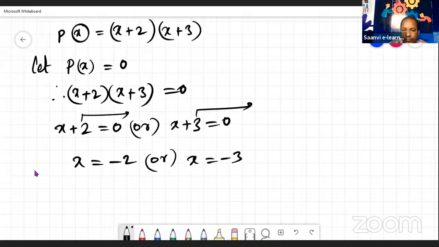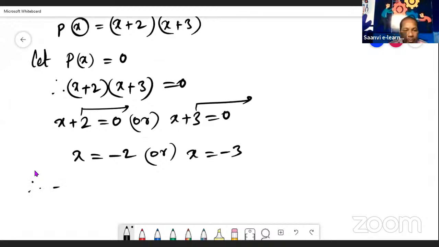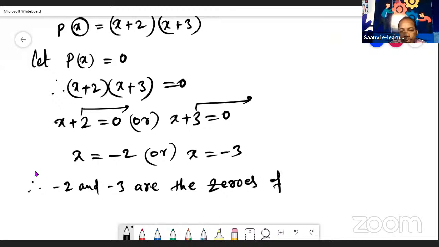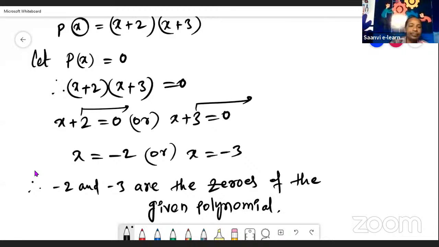So therefore, minus 2 and minus 3 are the zeros of the given polynomial. Okay, minus 2 and minus 3 are the zeros of the given polynomial. Right. Next problem, see. Let us see what the next problem is.